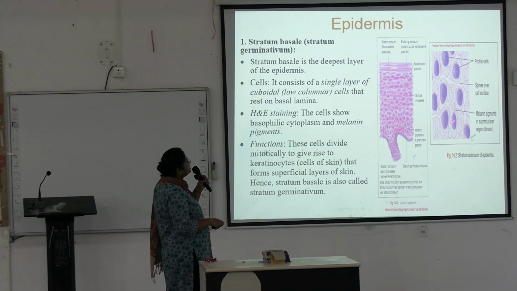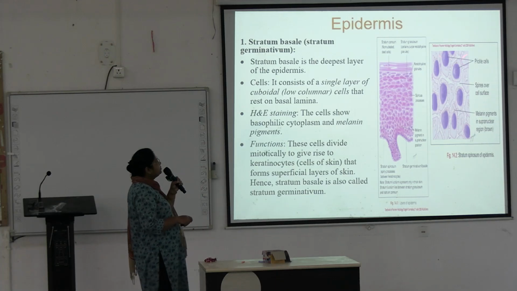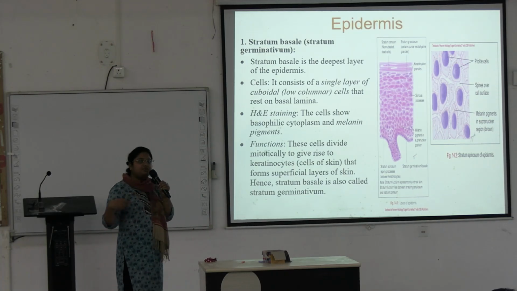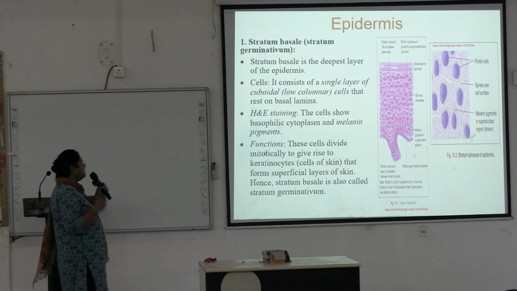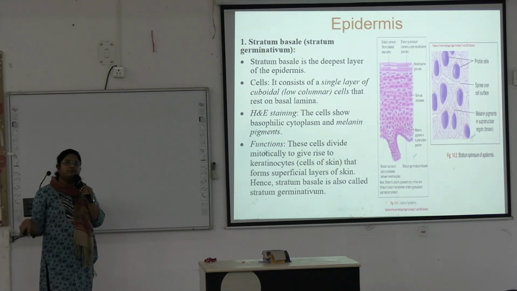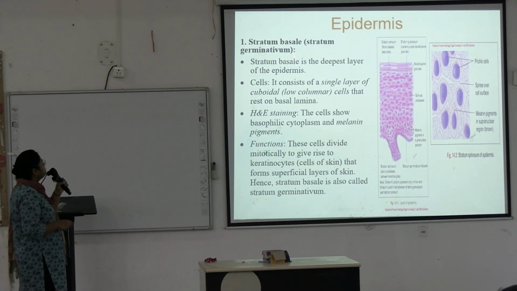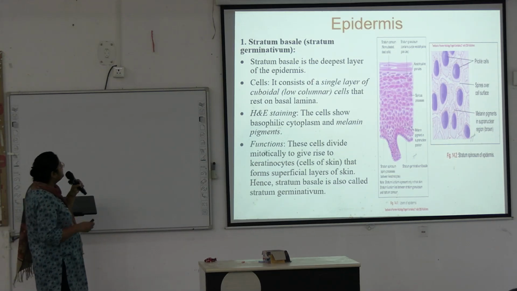Melanin pigments are brown in color. These are also known as prickle cells due to the presence of these spine-like processes, and they are present in the stratum spinosum layer. So we are discussing all these layers in detail.